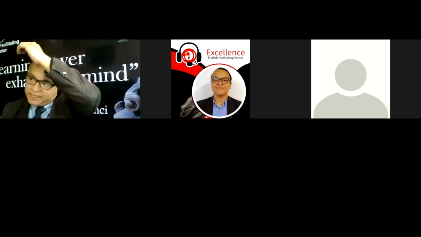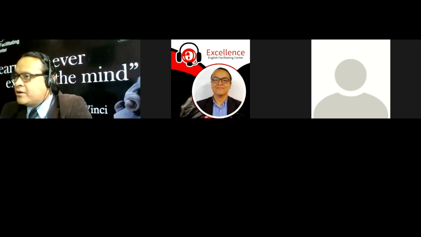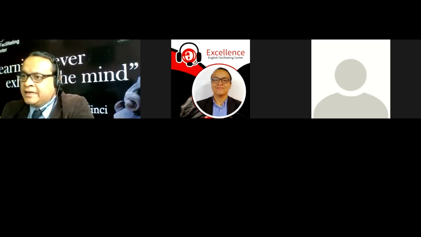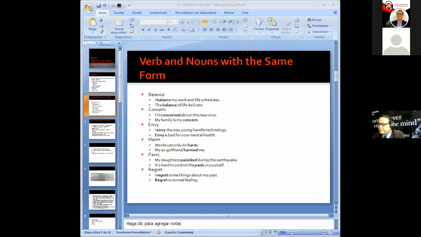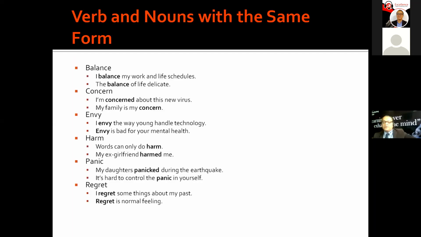So verbs and nouns with the same form. These are words that are used in the same fashion. You can use them as a noun or you can use them as a verb. To give you a little refresher, here's a little refresher screen. Gonna pull it up here for you guys. And there we go. Examples of these verbs are, for instance, balance, concern, envy, harm, panic, and regret.